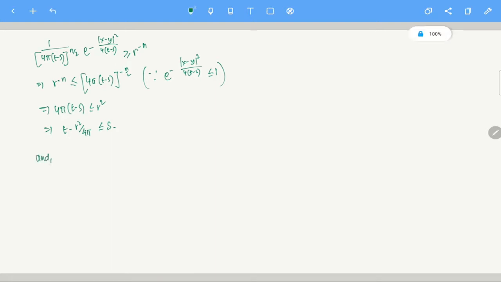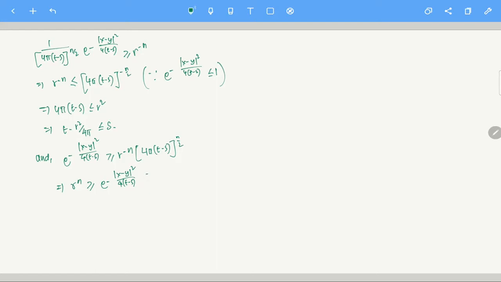And we also have another property. You see, the exponential of minus |x minus y| squared by 4(t minus s), the exponential part of the fundamental solution, is greater than or equal to r to the power minus n times (4 pi (t minus s)) whole power n by 2. Right? That is true. So if that is true, that will give me r to the power n is greater than or equal to exponential of minus |x minus y| squared by 4(t minus s).